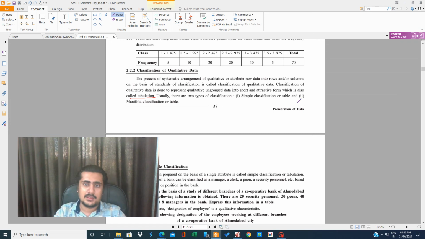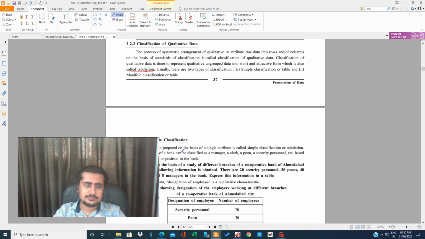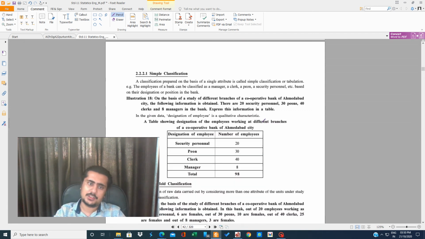What we generally do is make a table. If I tell you how many students passed and how many students failed, you will make a table: passed this much, failed this much, and you will draw the lines. This looks very fine. Now there are two types of classification: simple classification, which gives a simple table, and manifold classification table.